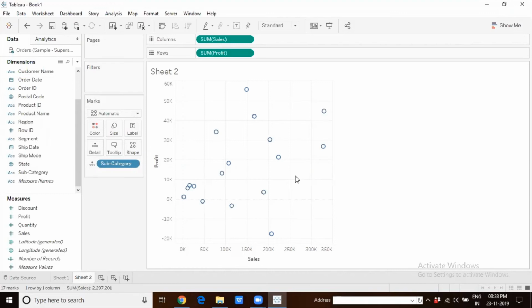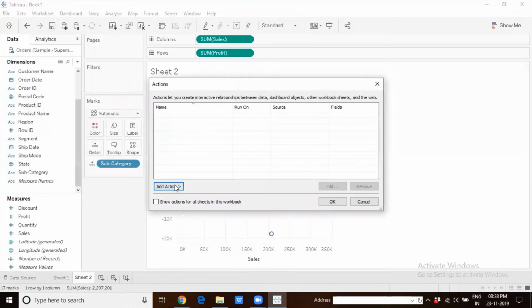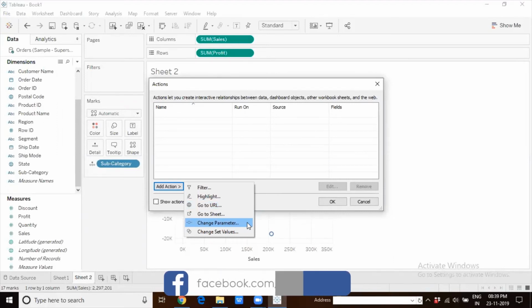We can directly create a parameter, but I'm talking about not creating a parameter right away, but creating a parameter while applying the action to change the parameter values. So what I'll do is directly go to the worksheet option and go to actions. When I go to actions, we know that at worksheet level, we can add a lot of actions. Here I'm trying to add an action that will help me change the value of the parameter. Now this might not sound appropriate, right? You're trying to change the value of a parameter which is not even created.